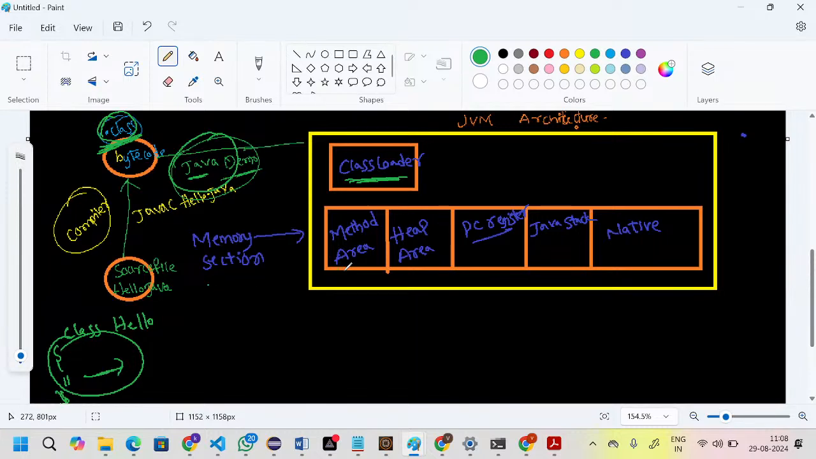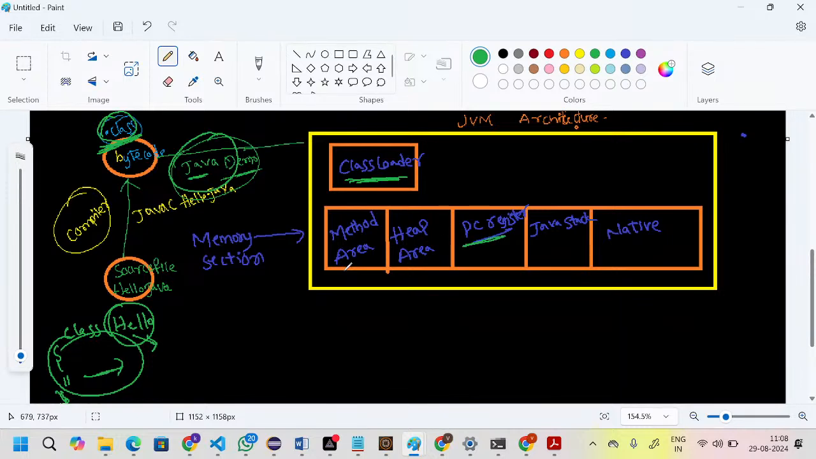So going forward, we will create the object for every class. That object will be stored in the heap memory. So the main purpose of heap memory is that the object will be stored in the heap area.